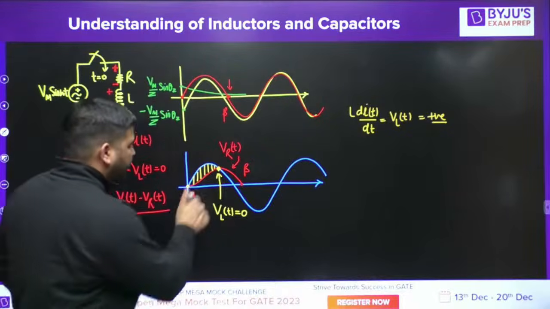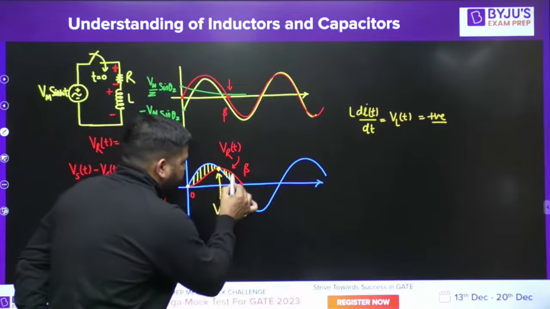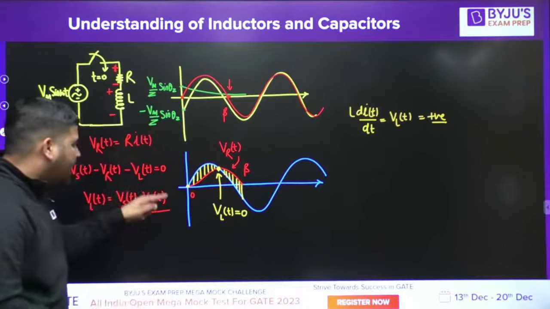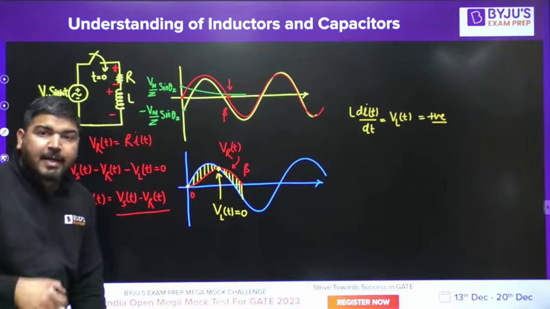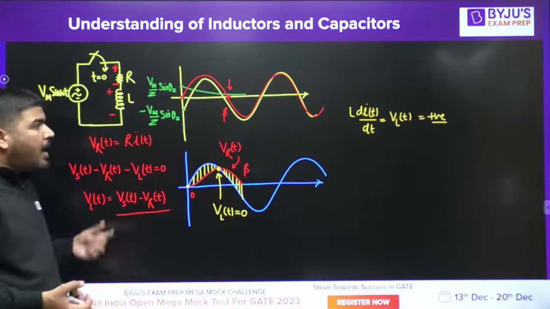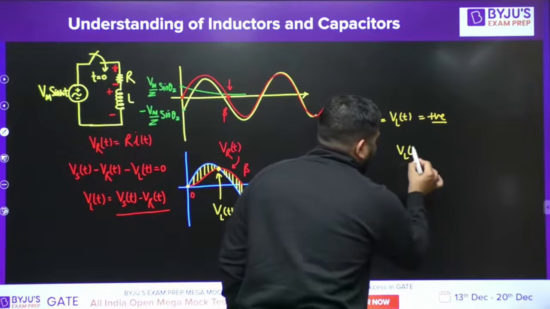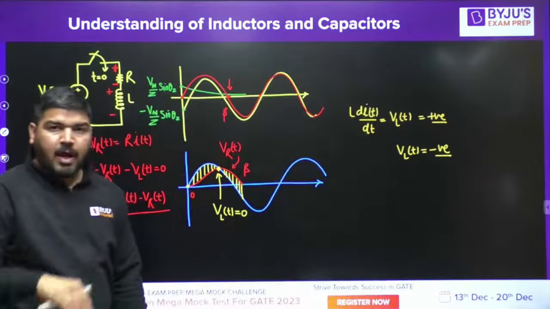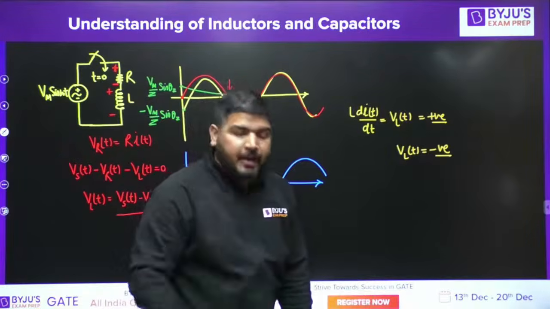Now, after this point, what will happen? After this point, up to this beta point, you can see that VRT is more than VST. If VRT is more than VST, then VLT is negative. And if VLT is negative, then IT will fall. di by dt will be negative. If di by dt is negative, it means the current is decreasing.